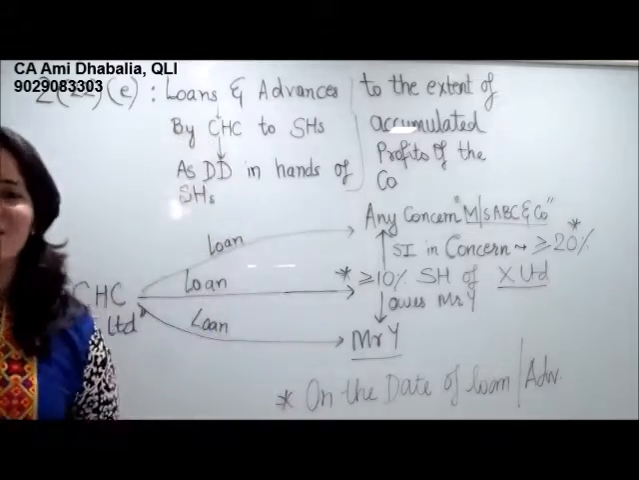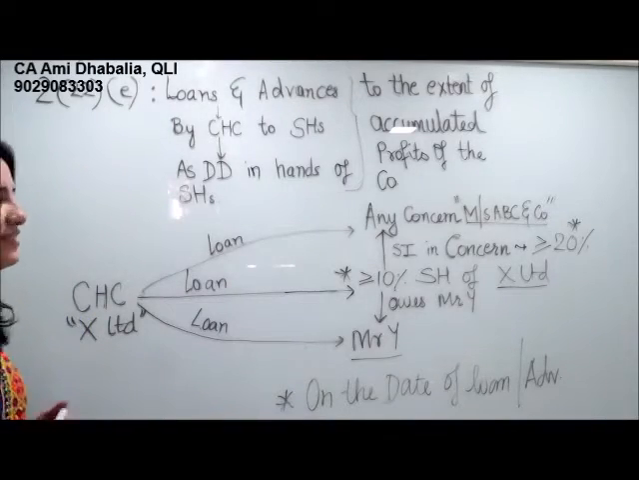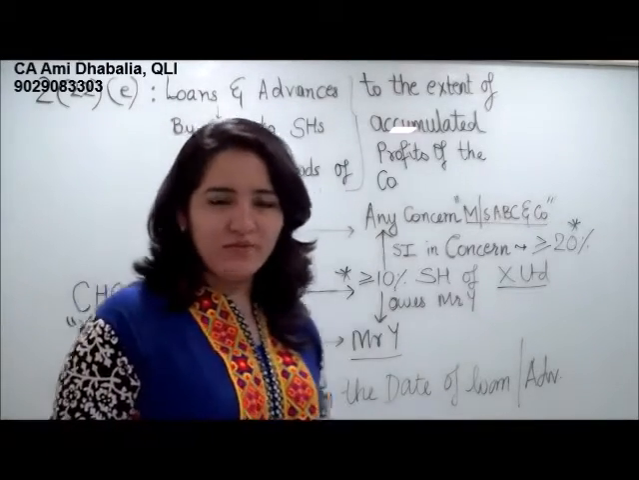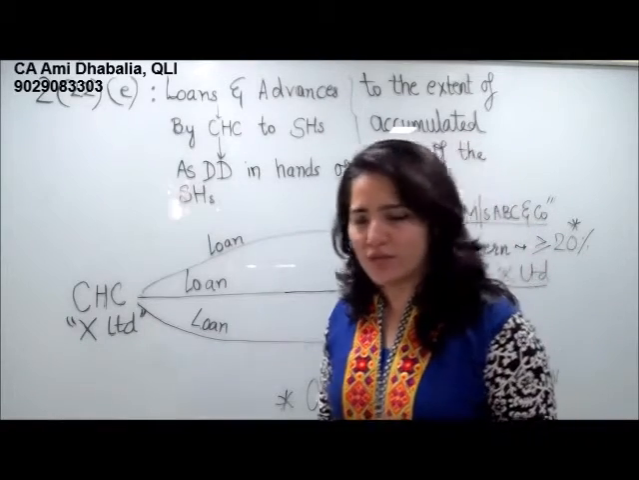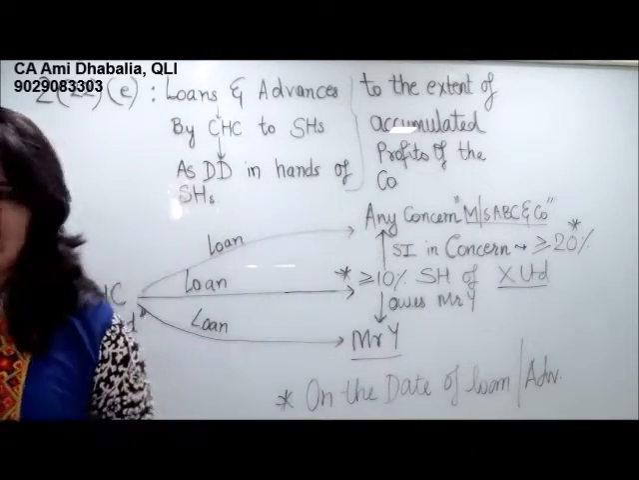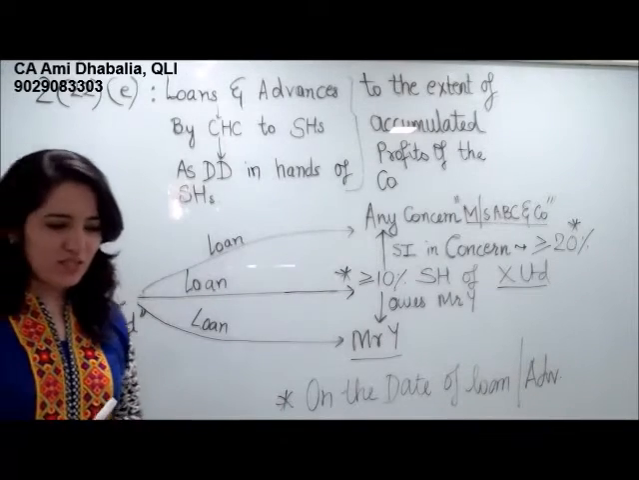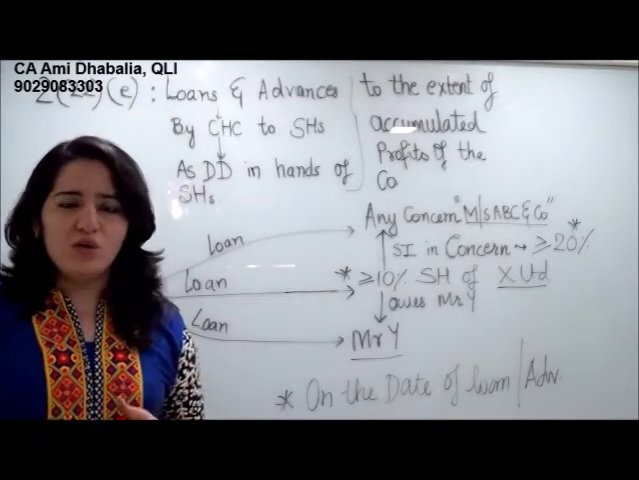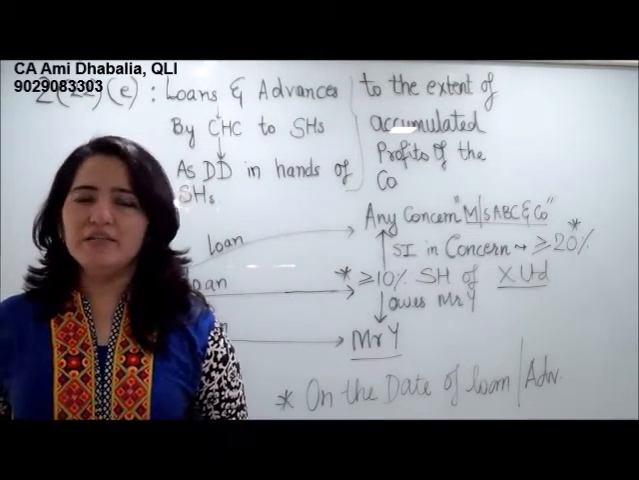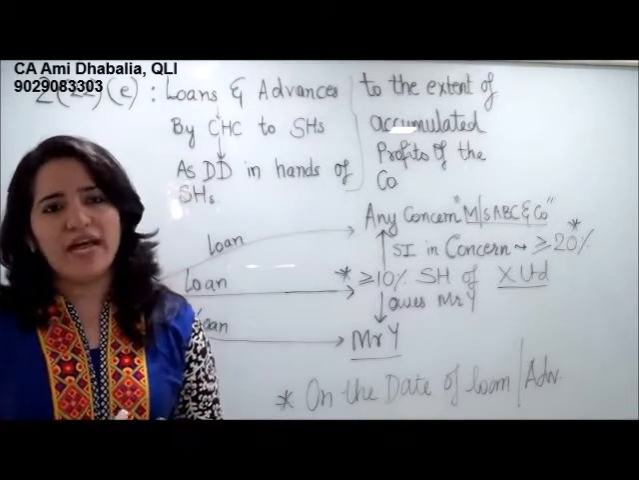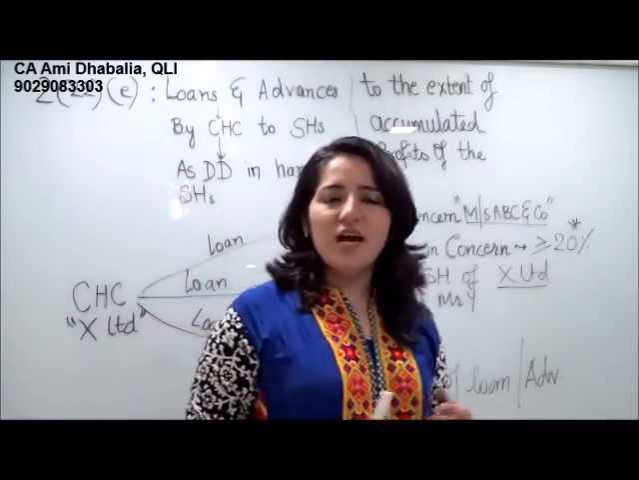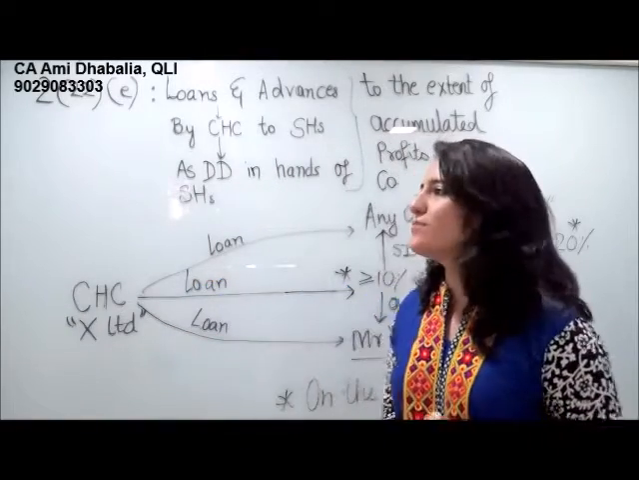We are starting with section 222E. That is loans and advances given by a private company, that is a closely held company, to the shareholders. Now, the basic concept of this section is that a company is giving a loan to a shareholder, and when the shareholder receives the loan, he will be taxed under section 222E under the head income from other sources.